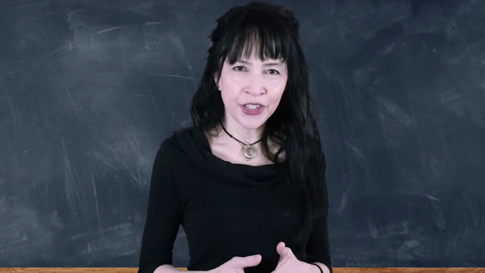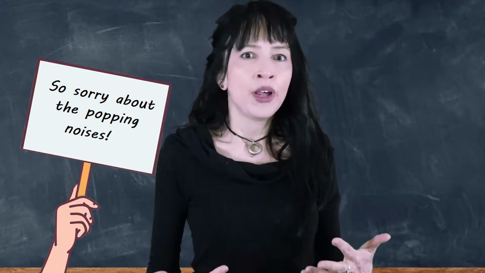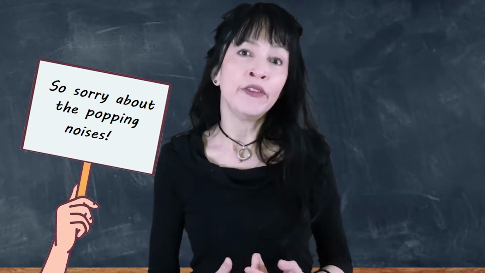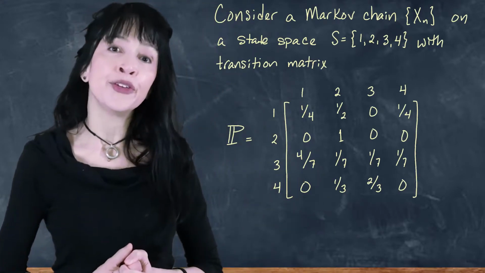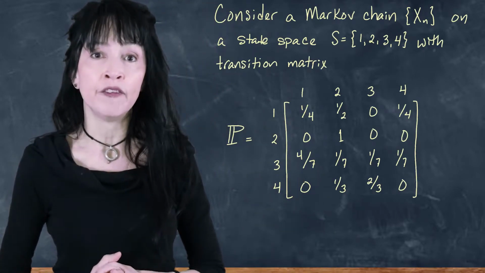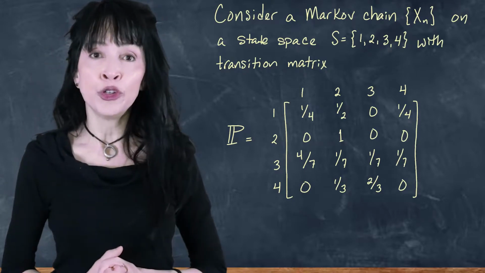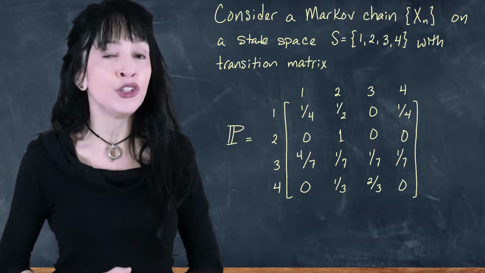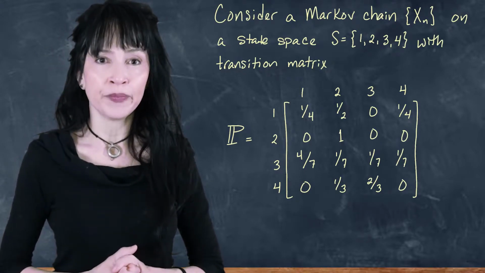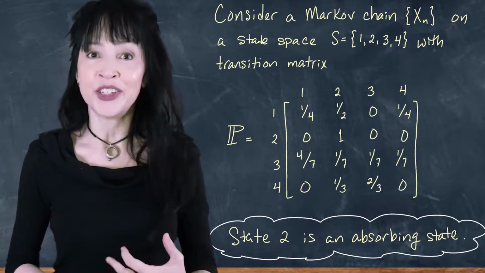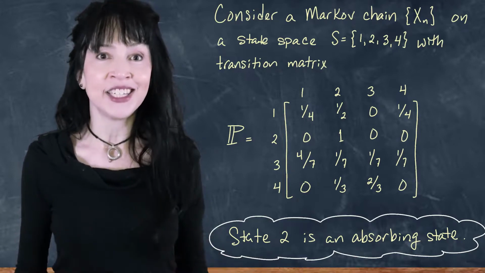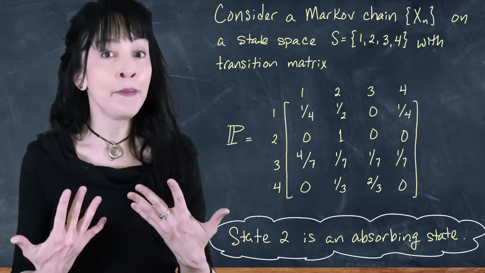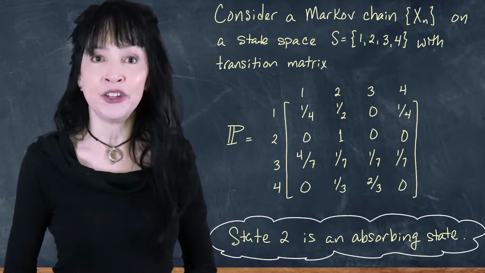Okay, so the first thing we're going to do is look at what an absorbing state looks like from the point of view of a transition matrix. I have a discrete time Markov chain on the discrete state space 1, 2, 3, and 4. And you'll notice in the 2 row, I can only go to state 2 with probability 1. So if I start at 2, I'm stuck at 2. If I start at 1, I may move to 2, and then I'm stuck at 2. If I start anywhere, I may move to 2, and I'm stuck at 2.